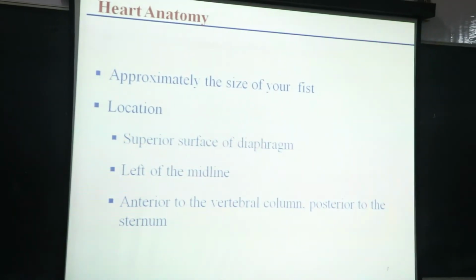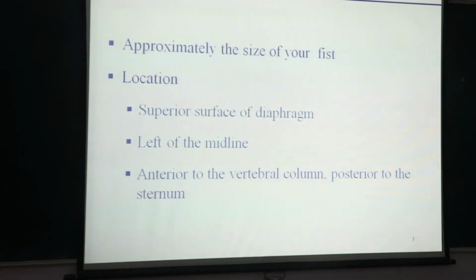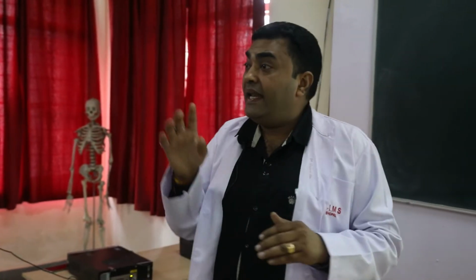The heart is situated just on the superior surface of the diaphragm and left of the midline. What is the midline? The midline is a structure which divides the body into right and left equal halves. The word equal must be there, right? Only then does it become equal halves. So that would be the midline. So it is situated left to the midline.